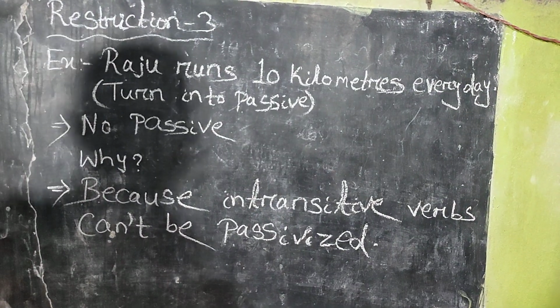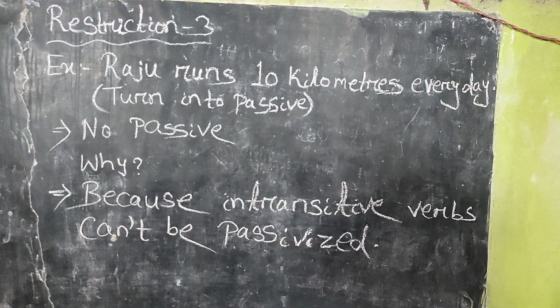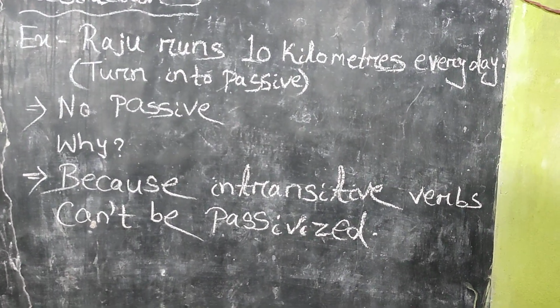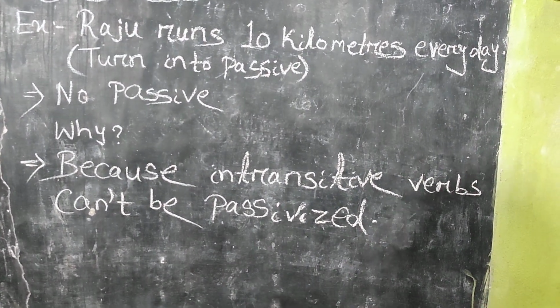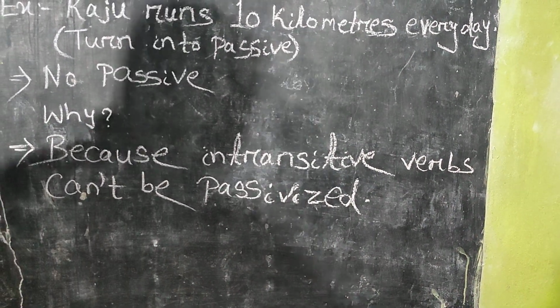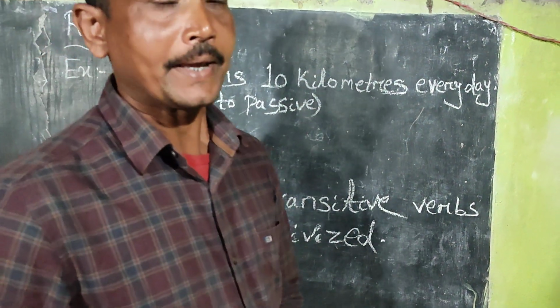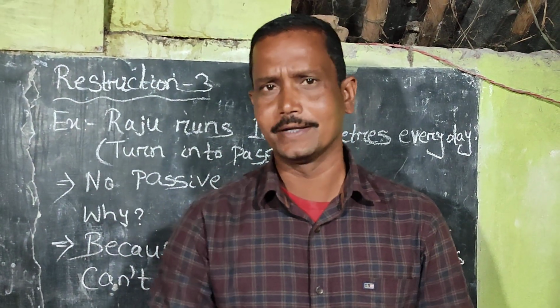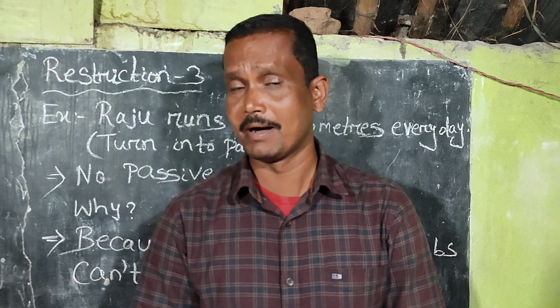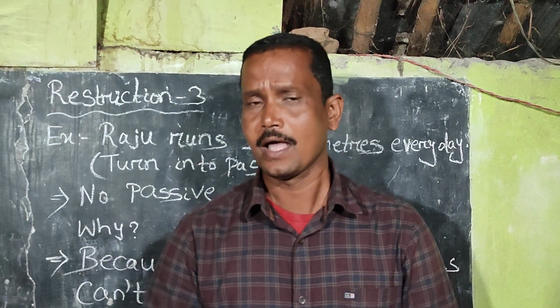Here is another example. The example is Raju runs 10 kilometers every day. And an instruction is given to turn it passive. Answer, no passive, because intransitive verbs can't be passivized. That means, what is an intransitive verb? If a verb takes no object, that is known as an intransitive verb. And the verbs that take no object can't be passivized, can't be turned into passive. And that is the method.